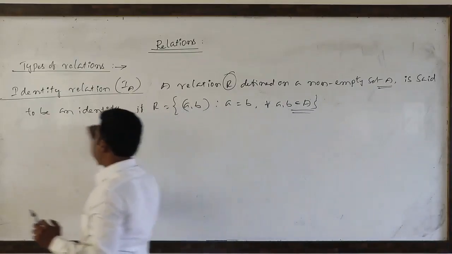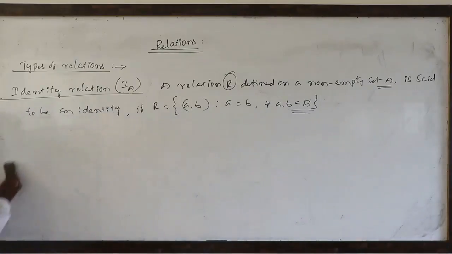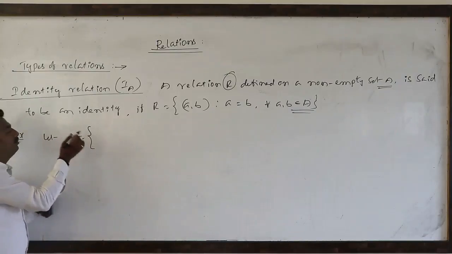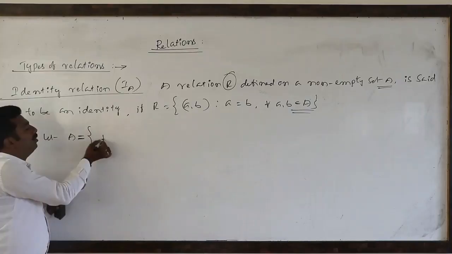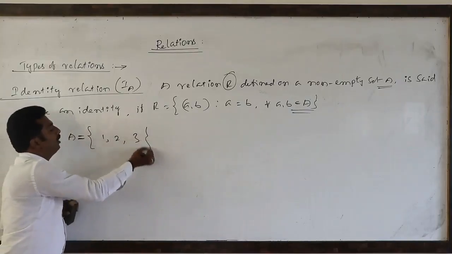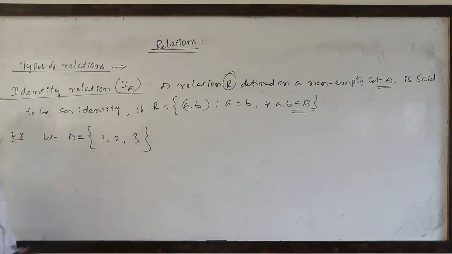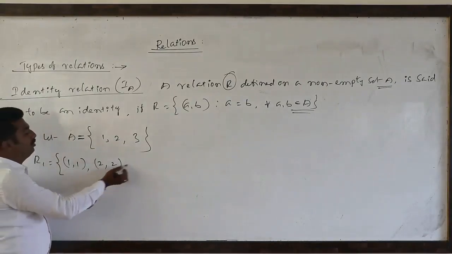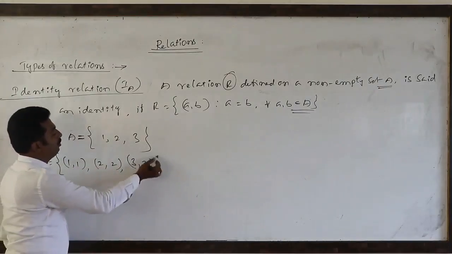If they are not equal, that is not identity relation. One example. If capital A equal to {1, 2, 3}, we are taking a non-empty set. On this non-empty set, some relations we have found. See, R1 is (1,1), (2,2), (3,3).